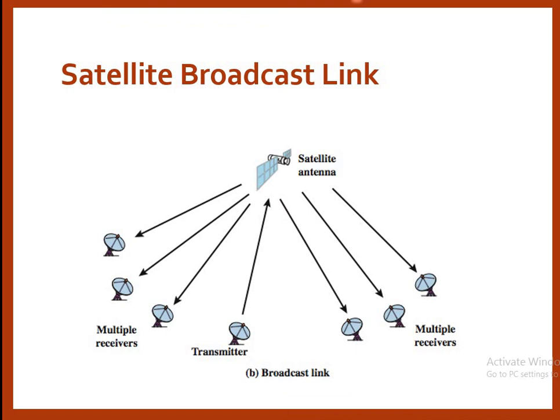The second type of link is a broadcasting link. In a broadcasting link we have one transmitter and multiple receivers. This is the transmitter which transfers the signal with the uplink frequency, and from the satellite there are multiple receivers receiving the signals. These satellite broadcast links are mainly used in television broadcasting, where the signal from one point is generated and transmitted to the antenna, and the same signal is received at receivers located at different locations of the world.